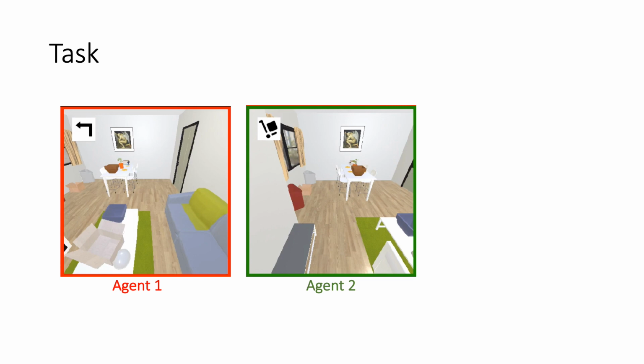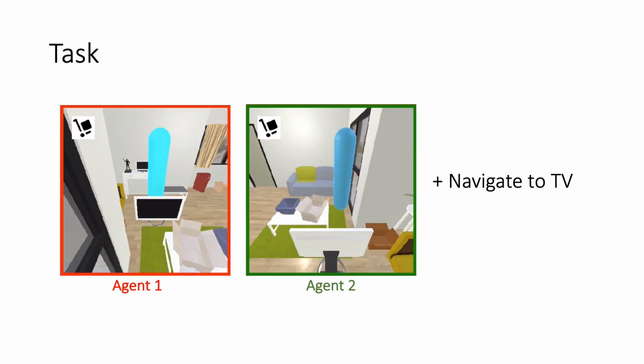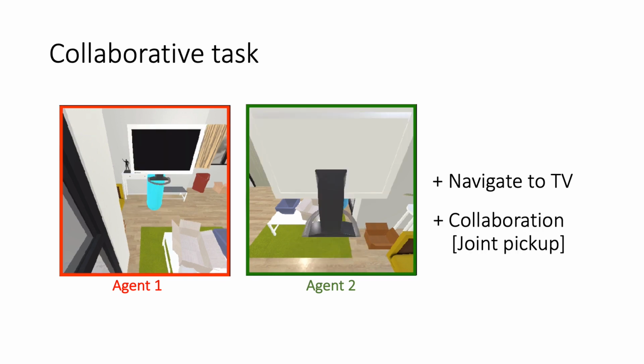We then went on to design a task so as to study collaboration between these agents. Specifically, we want 2 agents to first navigate to a specified target, in our case the TV, which doesn't require much collaboration. To encourage collaboration, we added the component of lifting this TV. Hence, the agents need to execute a pickup action at the same time while being positioned opposite of each other with the TV in between. None of the agents alone can pick up this heavy TV independently. Hence, they have to collaborate with each other in order to succeed at completing the episode.